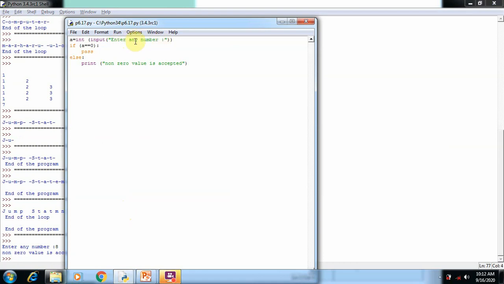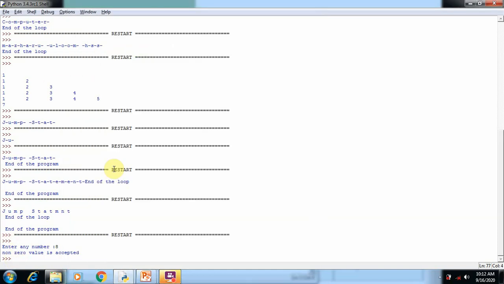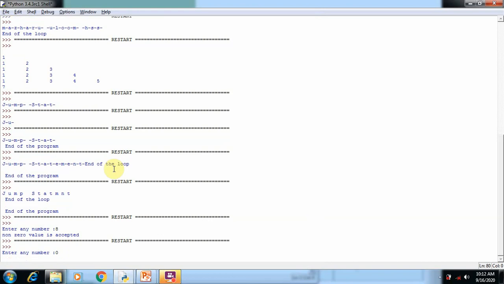A number is accepted from the user and placed in the variable called A, and the value is checked against 0. If the value is 0, then the pass statement executes. So whenever we run this program, if you give the value 0, then the pass statement is executed.